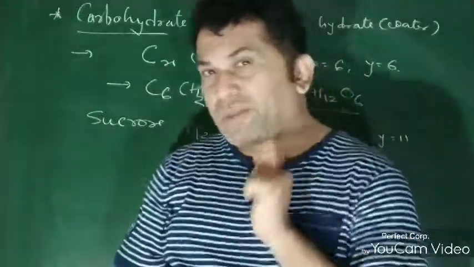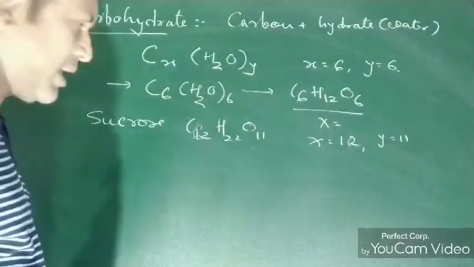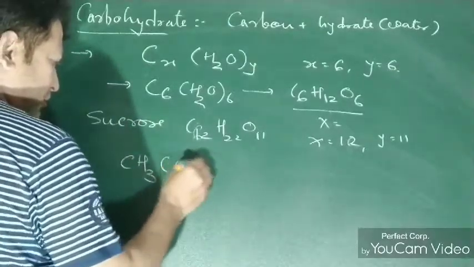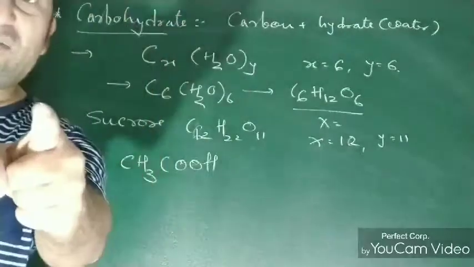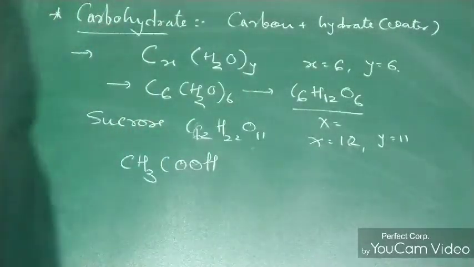Now we will change something. Get interested here. I have taken one chemical, CH3COOH. The name of this chemical is acetic acid.